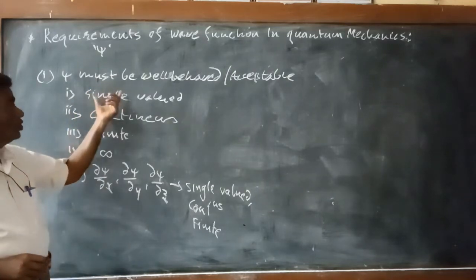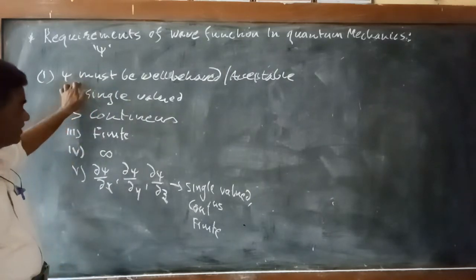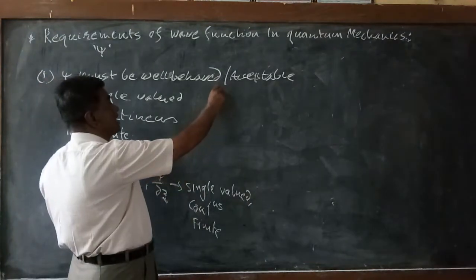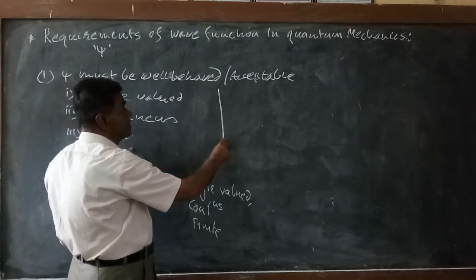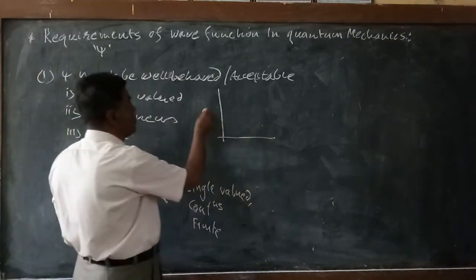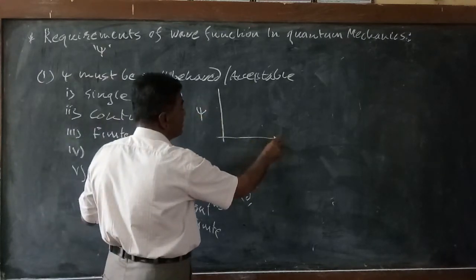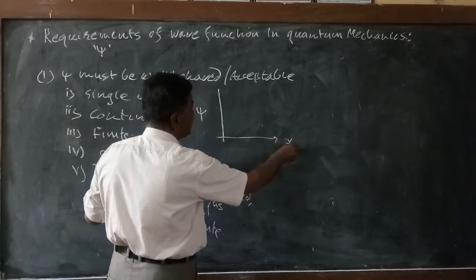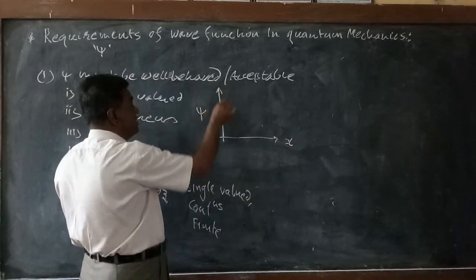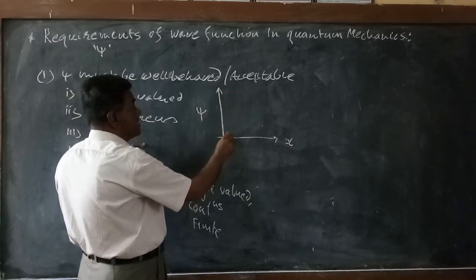Now, in order to see the details, consider a graph like this. Here we plot the wave function psi, and here is x, in the one dimensional case, and the graph is like this.